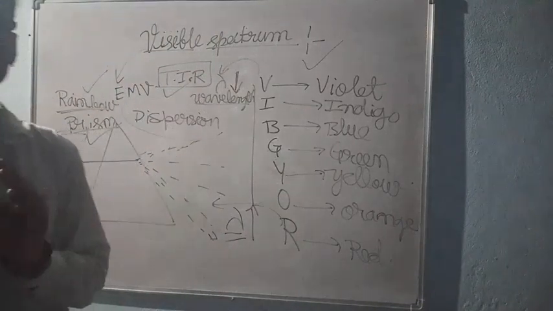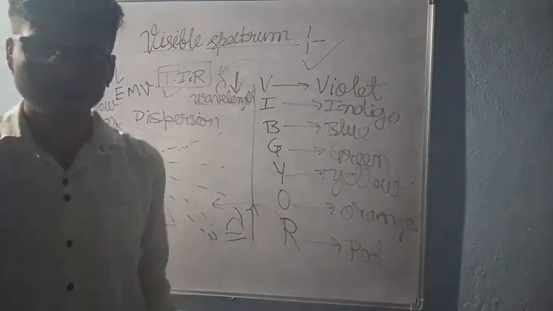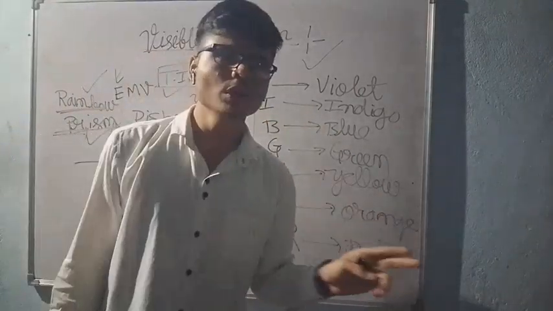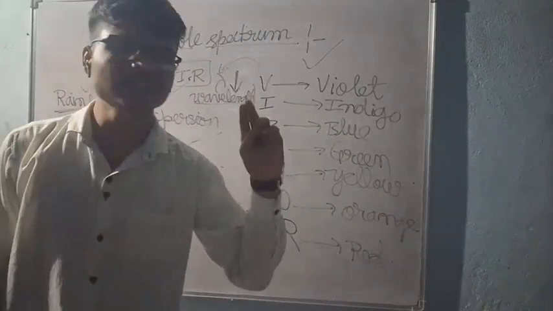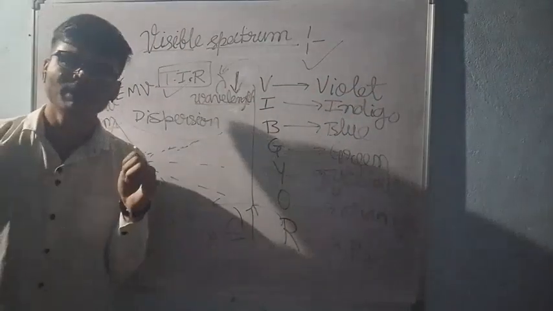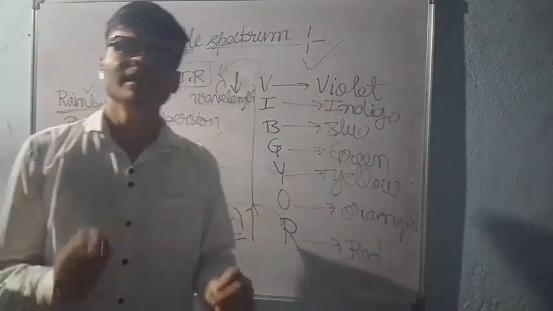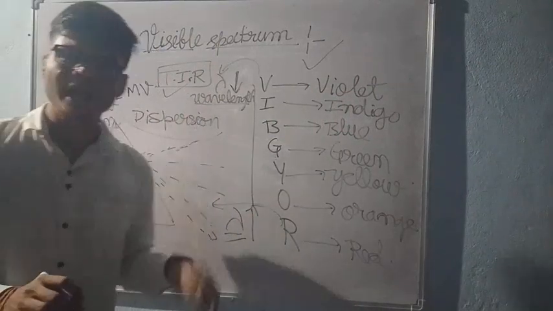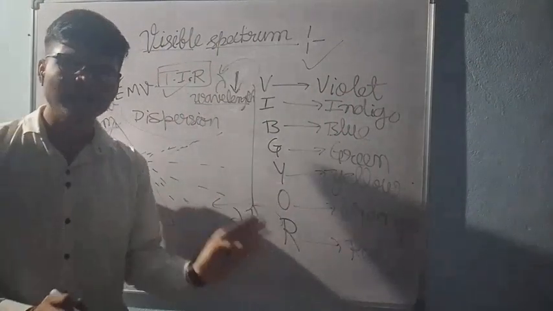Mirage also consists of total internal reflection. What is a mirage? When we go to desert areas, we see water available in nearby areas, but that is not in actuality. It is a fake generation by our eyes. This phenomenon is known as mirage.